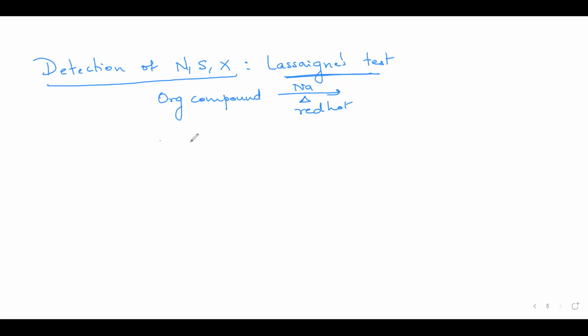Any nitrogen present in the organic compound? Achha, the organic compound will have carbon, and it is heated with sodium, so sodium will react with the nitrogen present in the organic compound. Of course, carbon being there, it will get converted into sodium cyanide. If any sulfur is there, sodium will combine with the sulfur to form sodium sulfide.